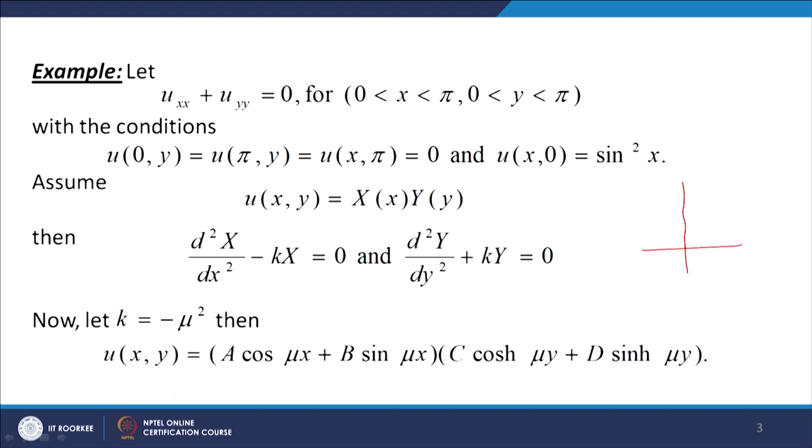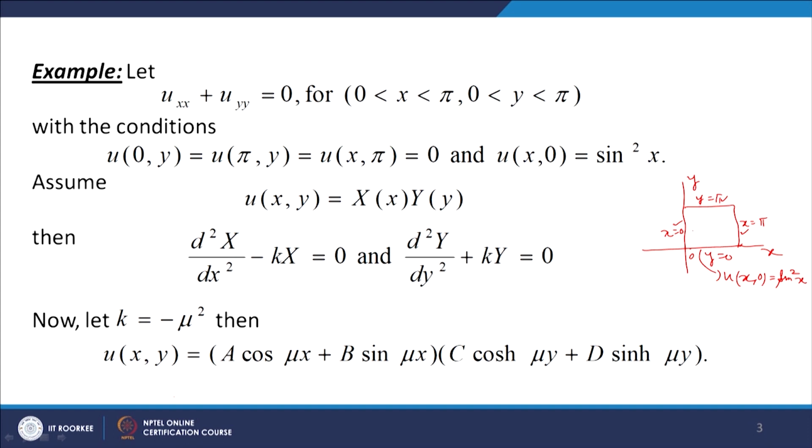So you can consider this rectangular plate, this is your x axis, this is y axis. Here we have y equal to 0, here x equal to 0, here x equal to pi, and we have y equal to pi here. So at this end, y equal to 0, we have u(x,0) equal to sin squared x. This end and this end, these three ends are kept at 0. I mean, if you call u a temperature, these three ends are kept at 0 temperature.